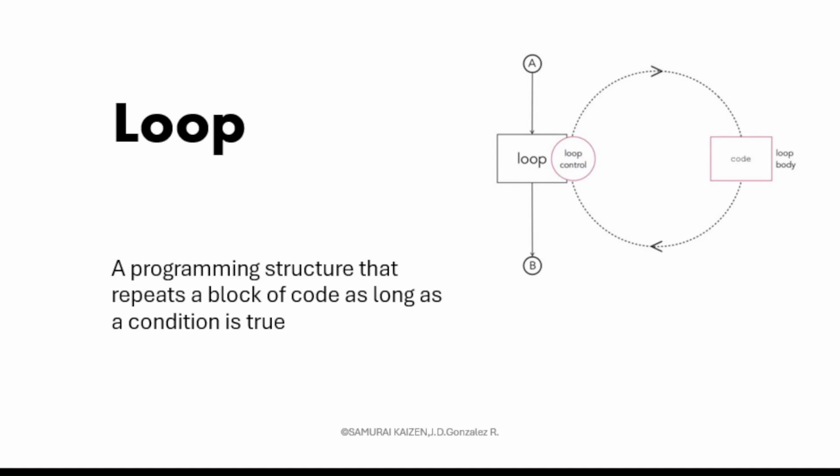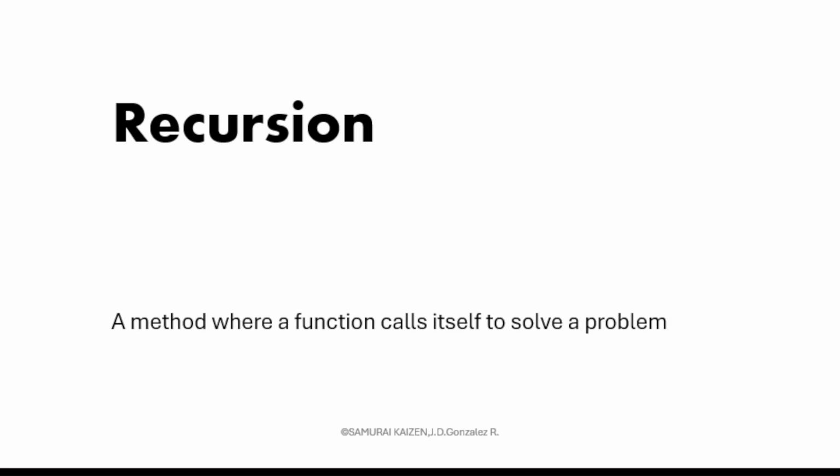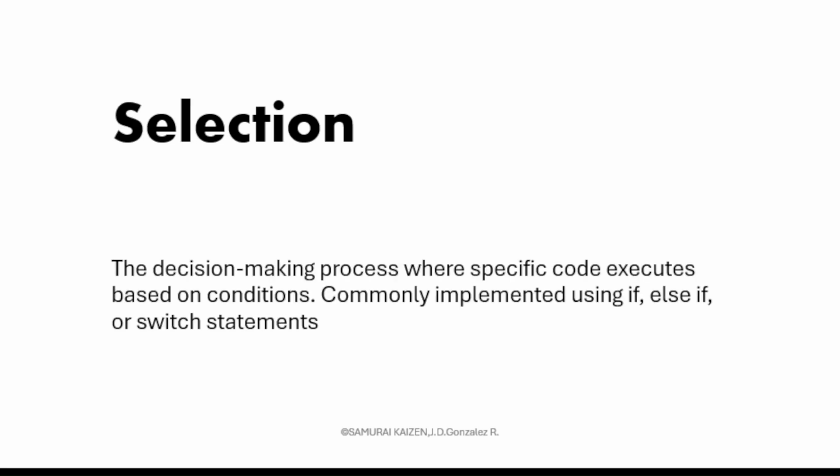Loop. It's a programming structure that repeats a block of code as long as a condition is true. Protocol. A set of rules that define how data is transmitted over a network. Recursion. A method where a function calls itself to solve a problem. Selection. The decision-making process where specific code executes based on conditions, commonly implemented using if, else if, or switch statements.